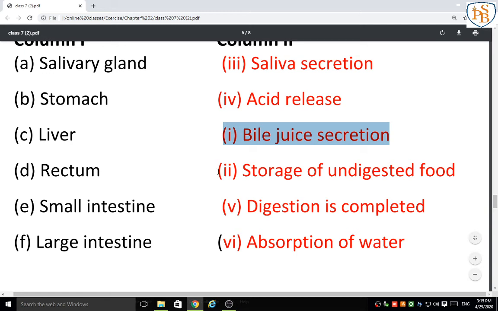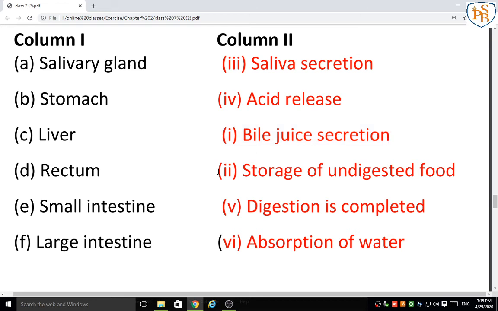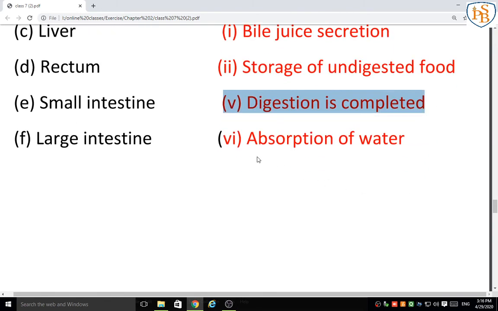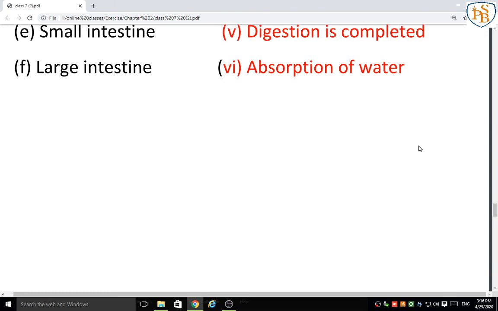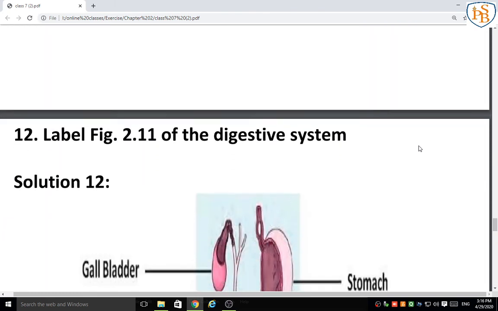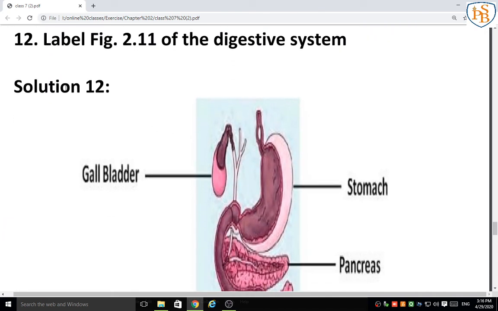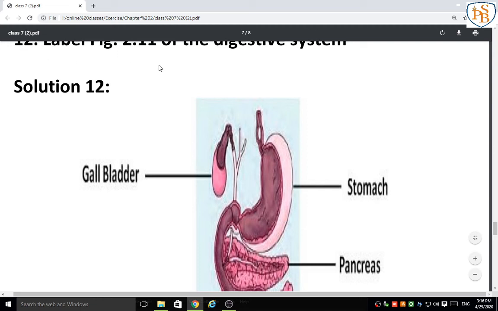Next, rectum is part of the large intestine, where the undigested food is stored. Next is the small intestine. What happens in the small intestine? Yes, our digestion is completed there. And the last one is the large intestine, which is the absorption of water. So we have completed question 11.